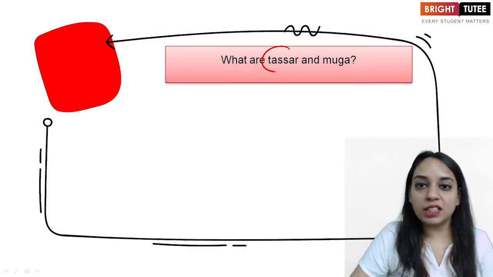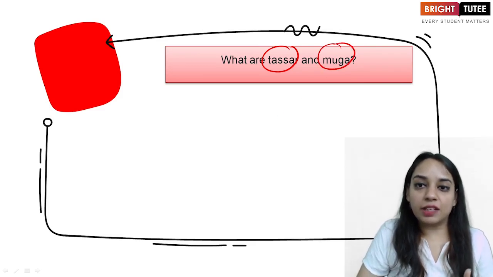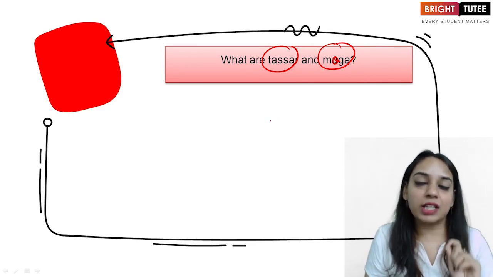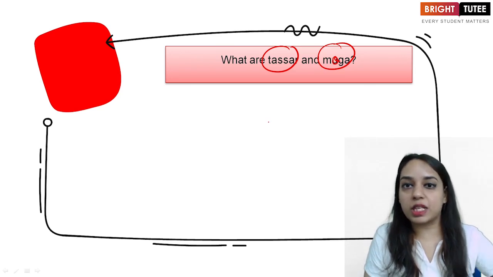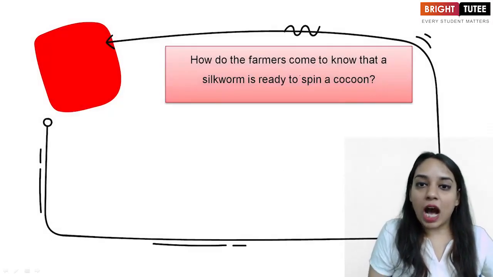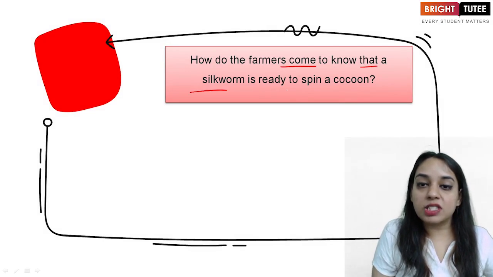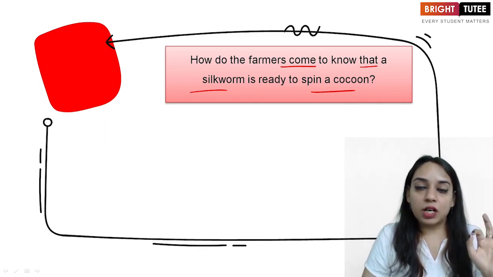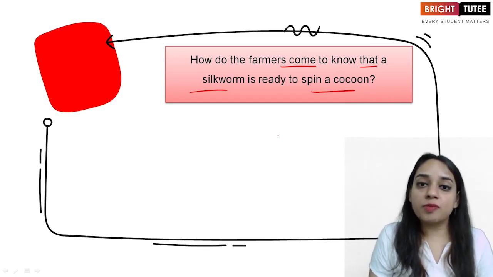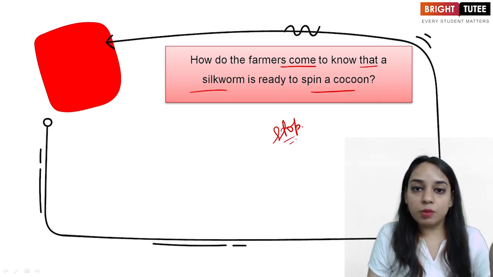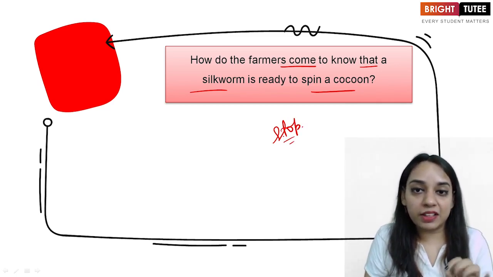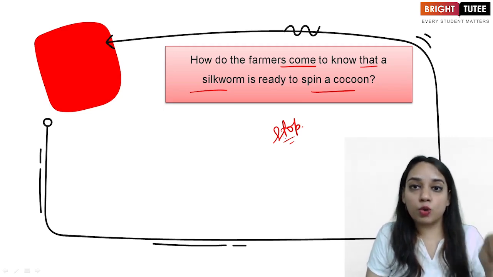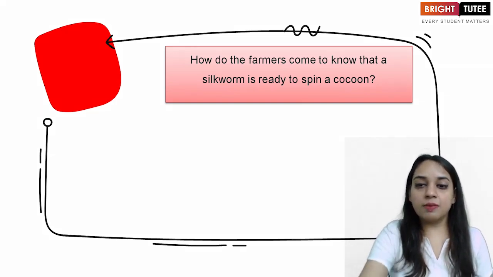Now the next question is, what are tussar and muga? So guys, tussar and it should be muga. So tussar and muga are a variety of silk. Just like mulberry silk, we have other varieties of silk which are tussar silk and muga silk. Okay. Next question is, how do farmers come to know that silkworm is ready to spin the cocoon? Students, what happens is, silkworm stops eating mulberry leaves, and the moment these silkworms stop eating the mulberry leaves, the farmer can identify that now they are ready to build their cocoon around itself. Okay, so this is the way.